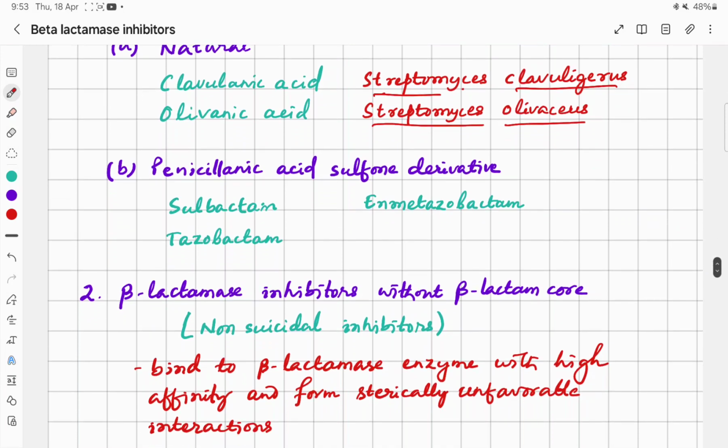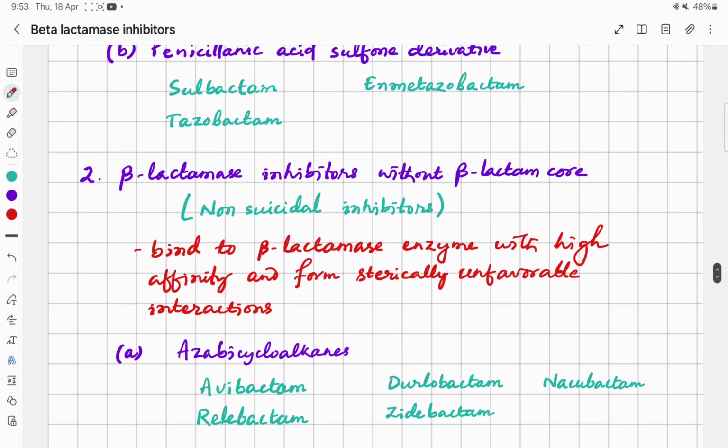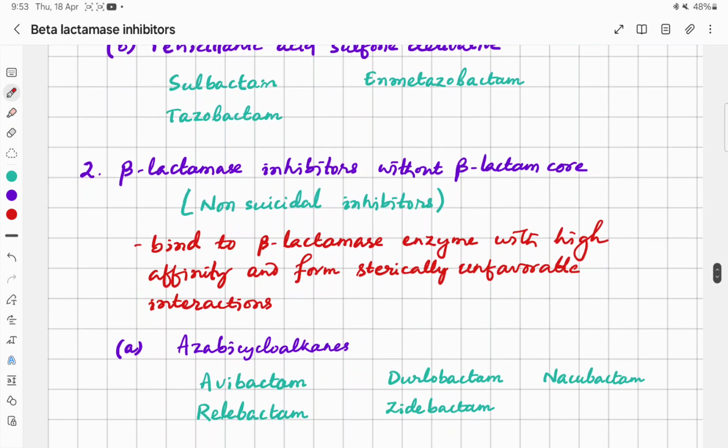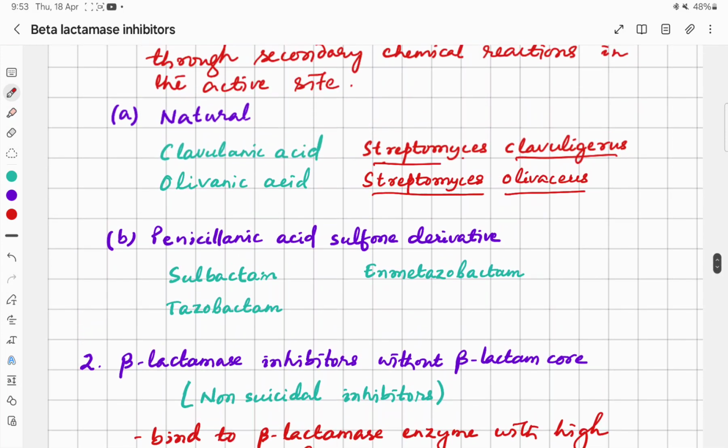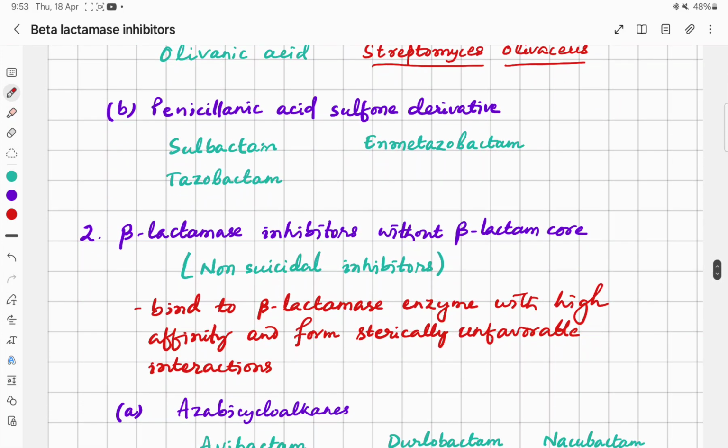Then there is the second group of beta-lactamase inhibitors, which we call non-suicidal inhibitors, because they bind to the beta-lactamase enzyme with high affinity and form sterically unfavorable interactions. So there is no irreversible inhibition, and these drugs are without the beta-lactam core.